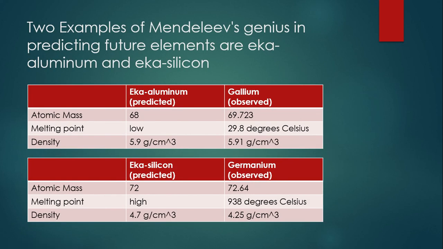Two examples of Mendeleev's predictions are eka-aluminium and eka-silicon. He predicted the atomic masses, melting points, density, and all others without ever actually observing these minerals, and we know eka-aluminium as gallium today and eka-silicon as germanium today.